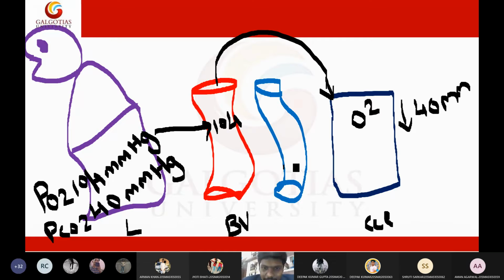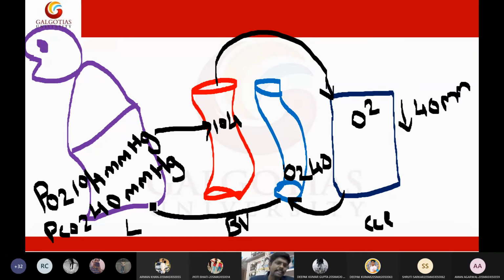Now this decreased oxygen level will come to the veins. I'm just telling about oxygen only, keep in mind. Now in the veins, the oxygen pressure has been dropped to 40 mmHg. Now this vein is connected to the lungs again. This venous blood will come to the lungs. Now in the venous blood, in the lungs, what is the pressure of oxygen? It is 40 mmHg. In the lungs, the oxygen pressure is 40 mmHg.